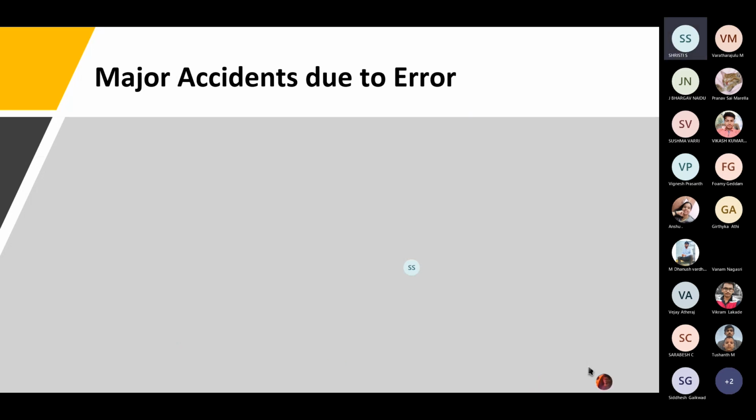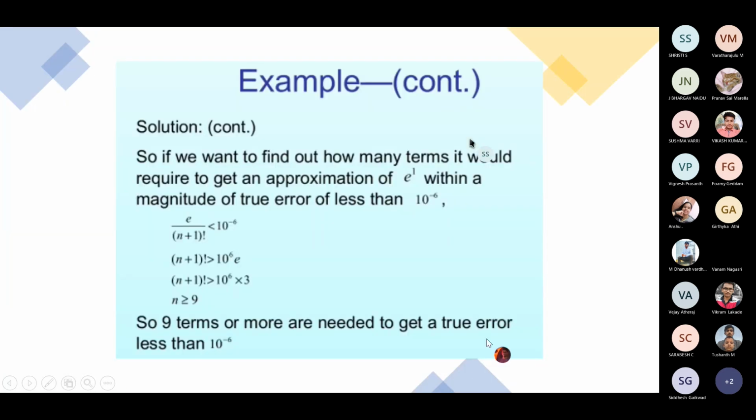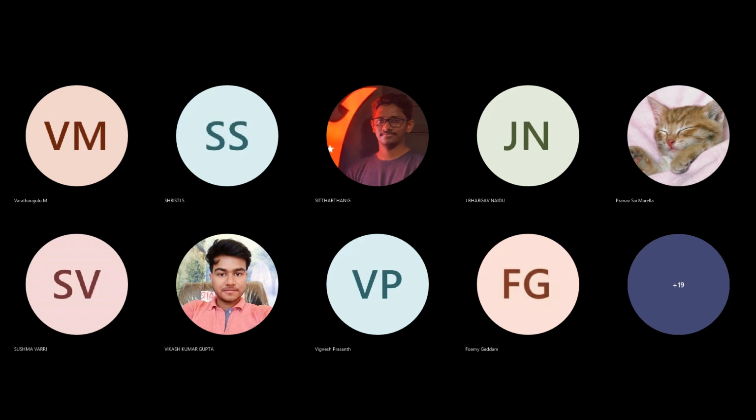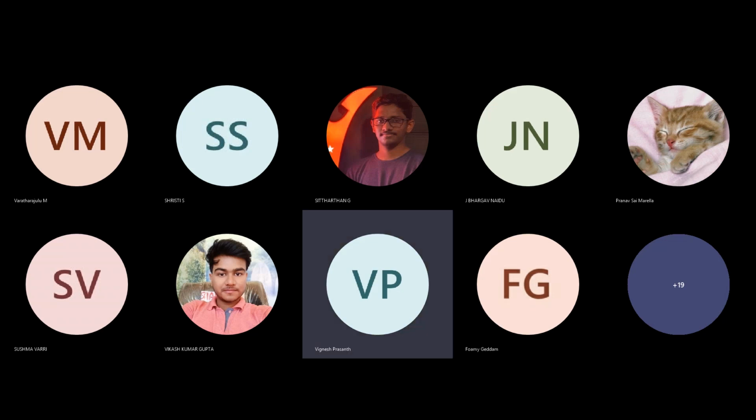Yes, thank you, Sridhri. Any doubts with the Sridhri presentation? Anyone wanted to clarify anything regarding error estimation and the things which is detailed by Sridhri? Anyone? Okay, if we don't have any doubts, then we'll move on to condition numbers. Vignesh and Vikas. So yes, sir, I'll share the screen. Yes, Vignesh.